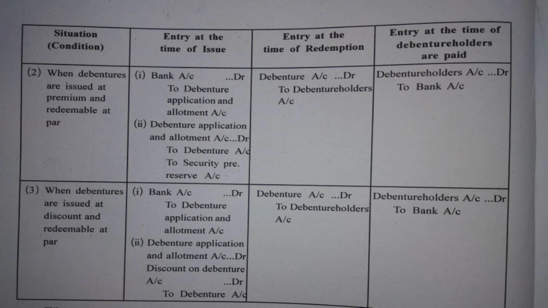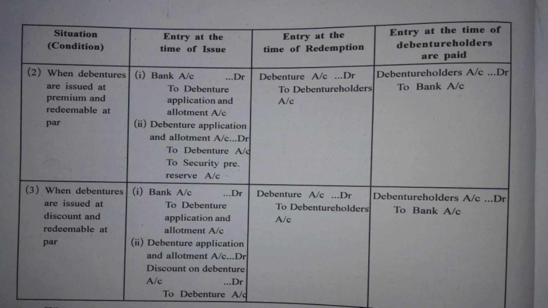Let us see the third condition: when debentures are issued at discount and redeemable at par. This simply means a debenture of rupees 100 is issued at rupees 90. मतलब debenture holder से मंगवाए जाएंगे 90 rupees. I mean, the debenture holder will purchase a debenture of the company at rupees 90. And after some time, or after 2 years, 3 years, whatever the time period of the debentures is, the company will return 100 rupees for the same.